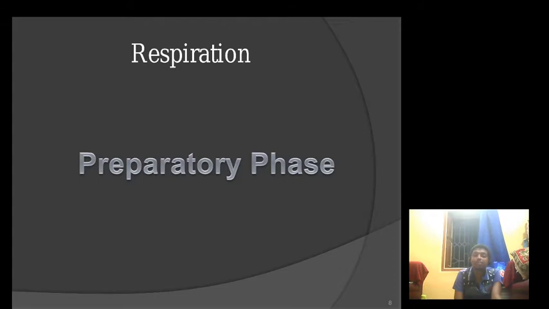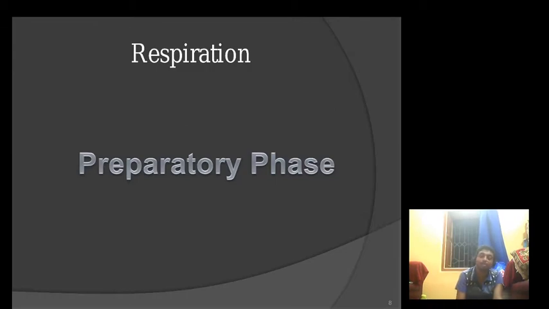This breakdown of glucose occurs in 10 consecutive steps catalyzed by different enzymes, in which the 6-carbon glucose molecule is divided into two 3-carbon molecules of pyruvate, and these steps are divided into two phases.